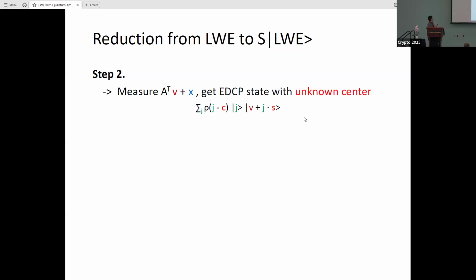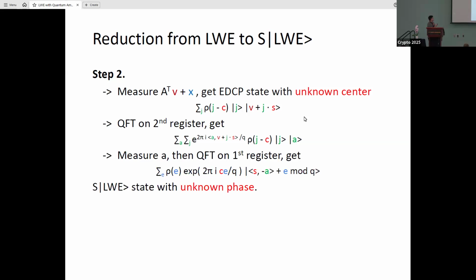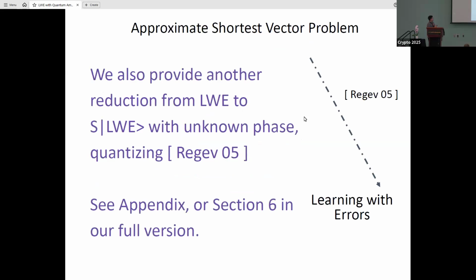And in step 2, we will do QFT and measure, and then QFT to get an SLWE state with an unknown phase. Here, the unknown phase is from the unknown center in the EDCP state. And here is our reduction. Here is a brief introduction of our reduction. We also show another reduction from LWE to SLWE with unknown phase. It is a quantizing version of Reg05.